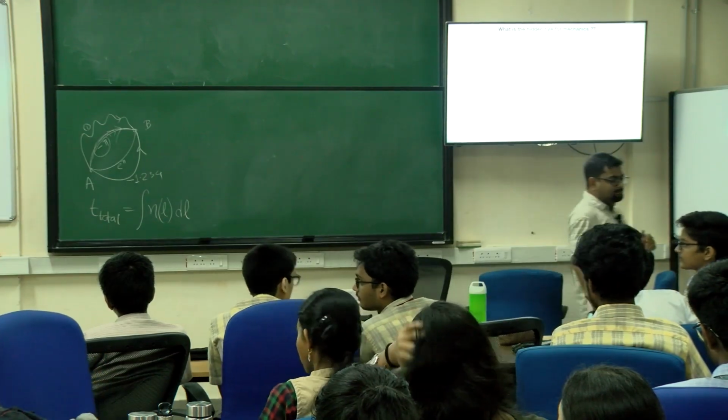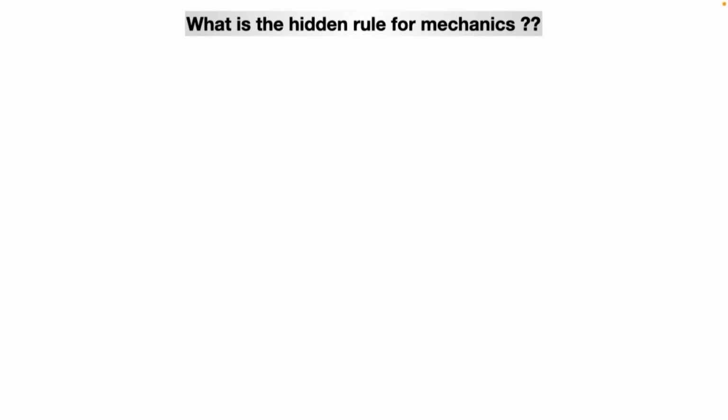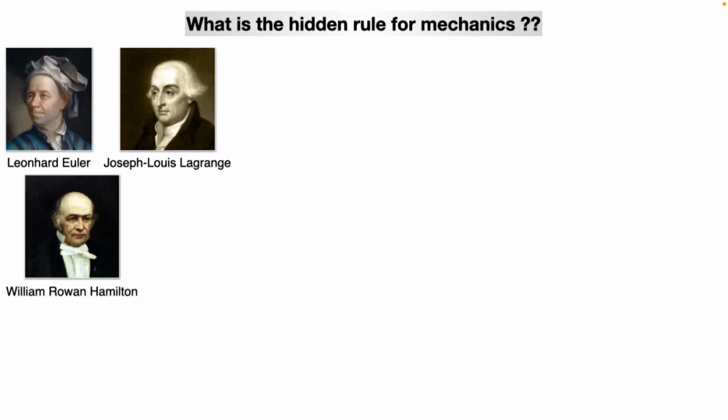Now, Maupertuis was basically ridiculed during his time. His life was very bad because nobody took him seriously. But there are three mathematicians, again mathematicians. One is Euler, then Lagrange. Euler is a Swiss mathematician. I think all have heard about Euler's theorem and Euler's equation. The e is basically Euler's number.